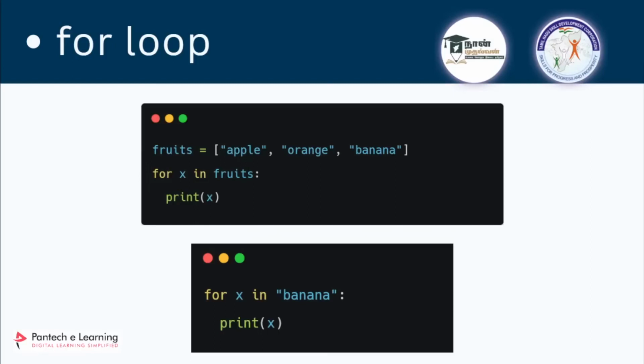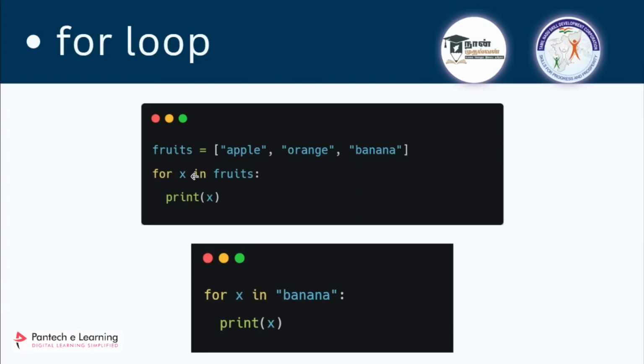First, in a variable fruits, I am storing a list: apple, orange and banana. These three things I am storing in a list. And to create a for loop, you have to call this for. This is going to create a for loop, and next to that you have to give a new variable which you haven't used earlier. So this x will be a new variable. Then you give the sequence you are going to iterate over. I'm going to iterate over this fruits.